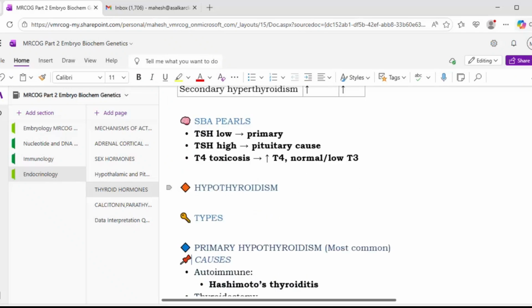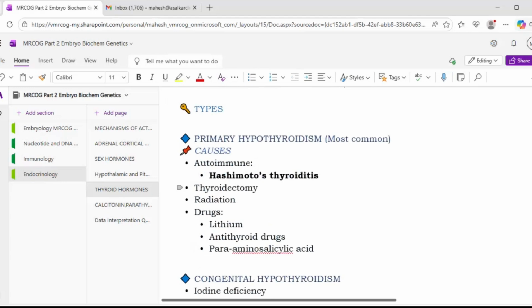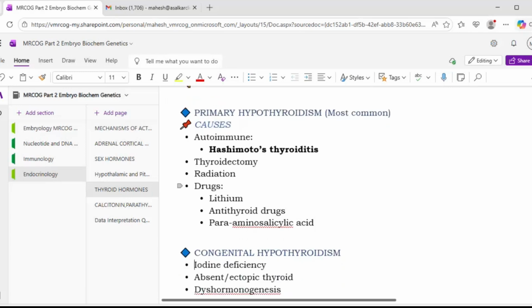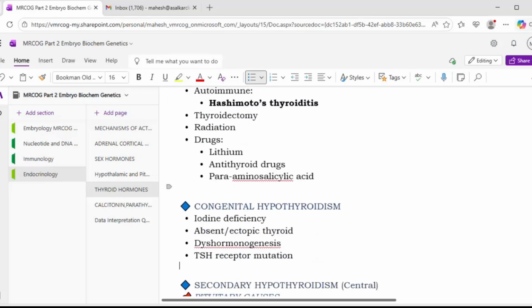Now coming to hypothyroidism. It may be primary hypothyroidism or secondary hypothyroidism. In primary hypothyroidism, generally the cause could be autoimmune, that is Hashimoto's thyroiditis, then thyroidectomy, radiation, drugs such as lithium, anti-thyroid drugs, para-aminosalicylic acid, etc. So these are the causes of primary hypothyroidism.